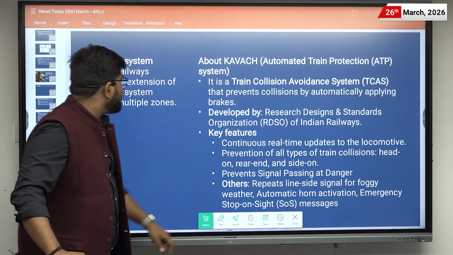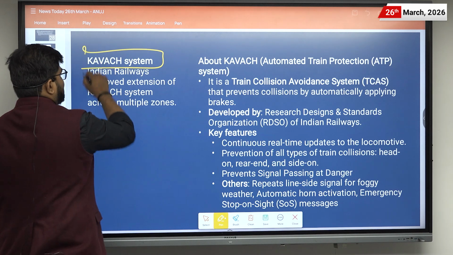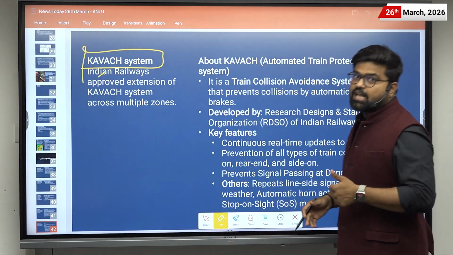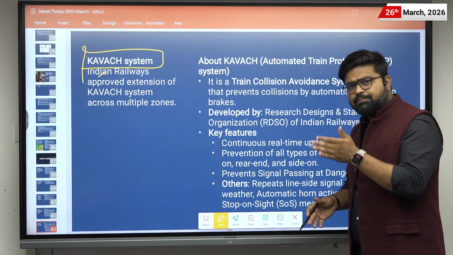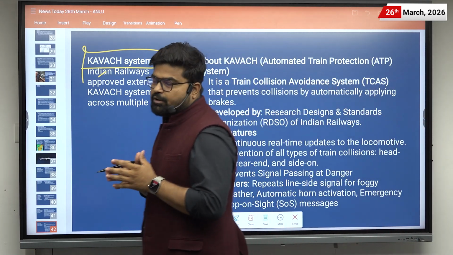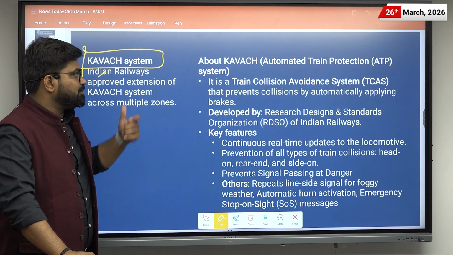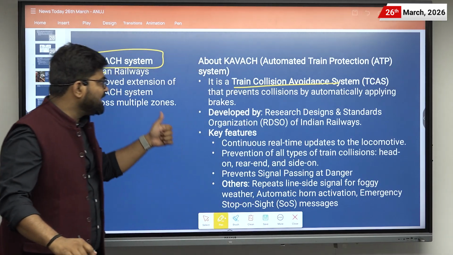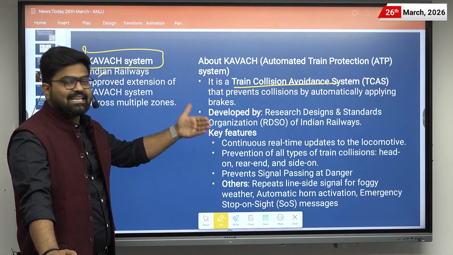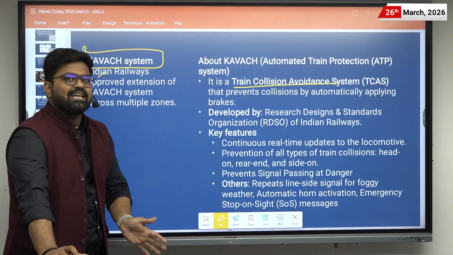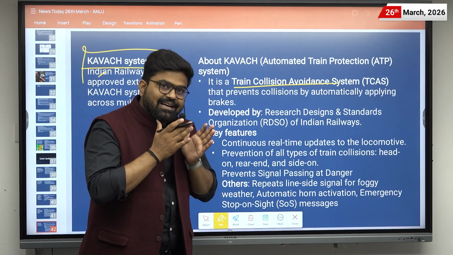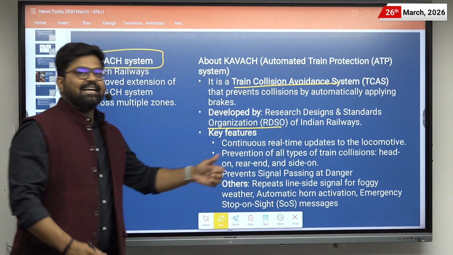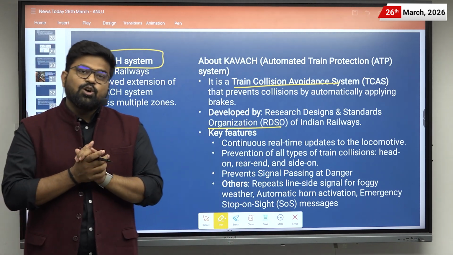The next quick update is about the Kavach system. The context is that the Indian Railways had approved the extension of the Kavach system across multiple zones. In this news, we will be understanding about Kavach. It is a train collision avoidance system that prevents collisions by automatically applying the brakes. So basically, it protects against train accidents, and it is developed by the Research, Design and Standards Organisation of Indian Railways. And what are the key features of this Kavach system?